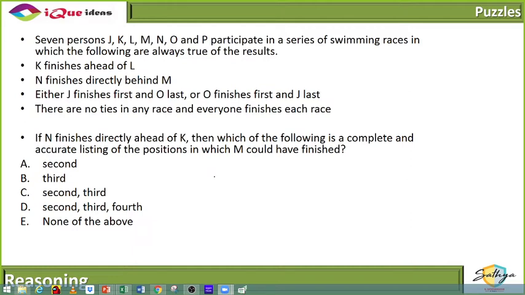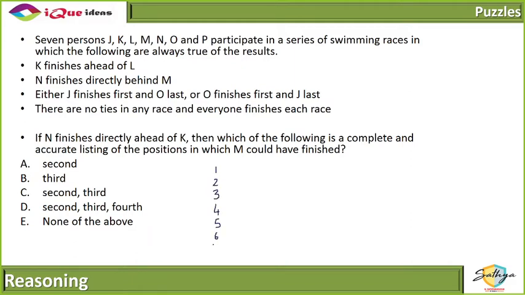So now again we have 1, 2, 3, 4, 5, 6 and 7 spots, out of which O and J have invariably taken the first and the last. Now it says N finishes directly behind M. N finishes directly ahead of K. Okay. Now K finishes ahead of L.